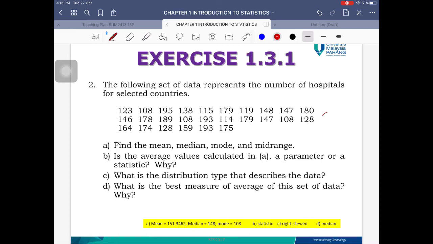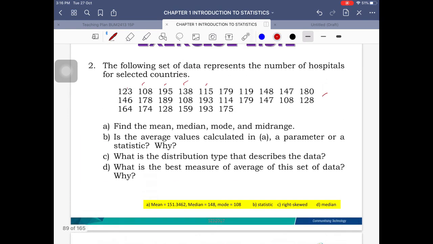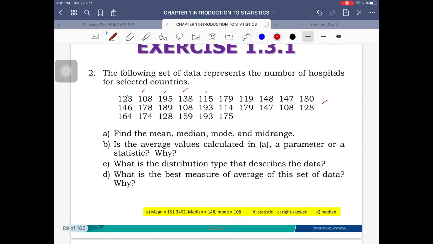Okay, and try to do this one as well, number 2. So you have this data set. You have to arrange them first because this is randomly arranged. Arrange them from smallest to largest. So try to calculate that. And then probably we'll discuss this during our online class. Okay.